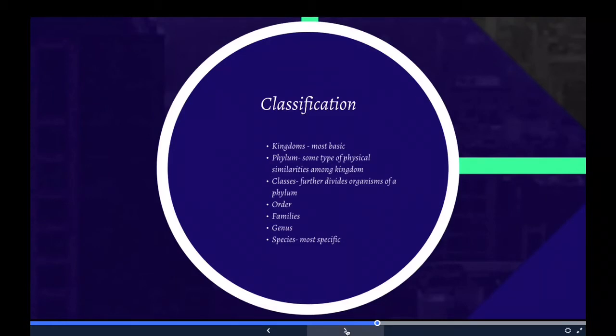Organisms in each class are further broken down into orders. A taxonomy key is used to determine which order an organism belongs to. A taxonomy key is nothing more than a checklist of characteristics that determines how organisms are grouped together.